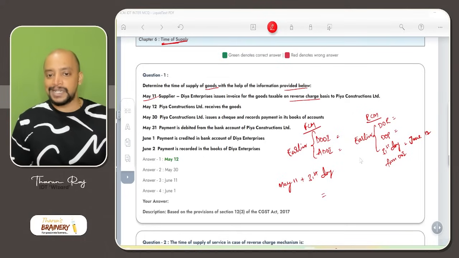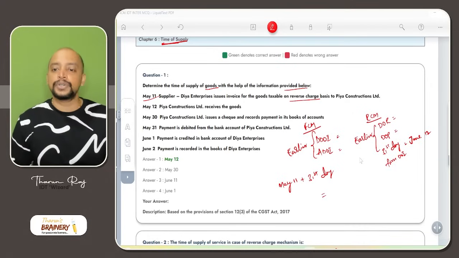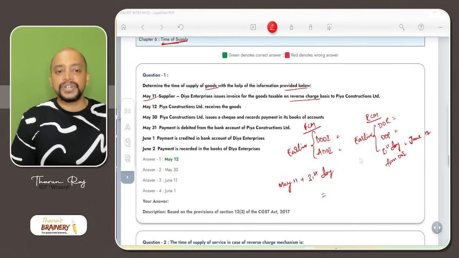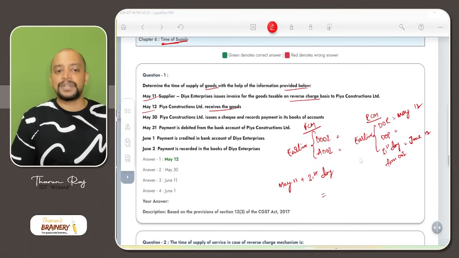So June 12 will be taken as the 31st day of next month. So 31 days, so the 31st day will be June 12th. And the date on which payment is made to the supplier: Priya Constructions receives the goods on May 12. So May 12 is the date of receipt of goods. Date on which payment is made.